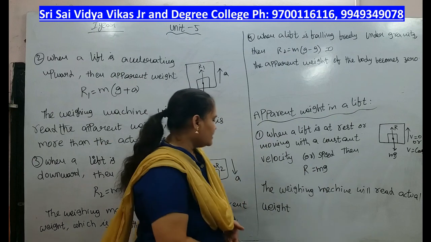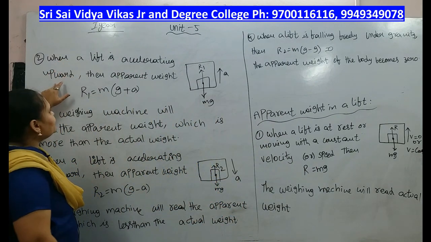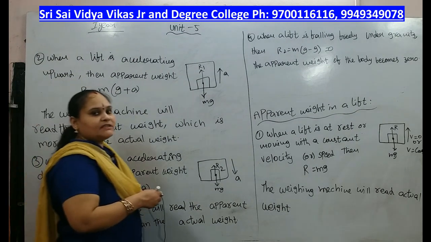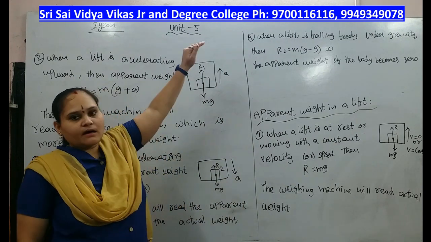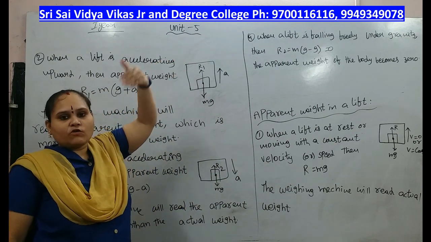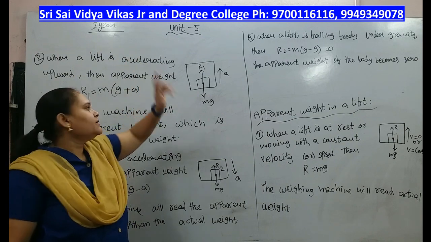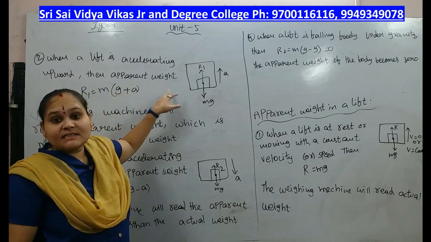Next, when a lift is accelerating upward, with a as the acceleration, downward is taken as positive, so upward means minus a. So R1 equals m into g plus a.